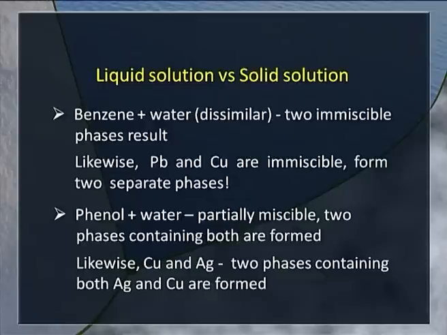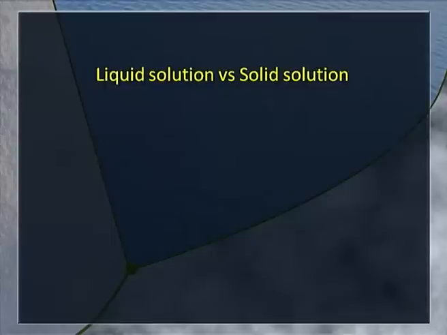They can dissolve a small amount of one into the other, resulting in two phases, and both phases contain phenol and water. Likewise, copper and silver form two phases containing the two elements.